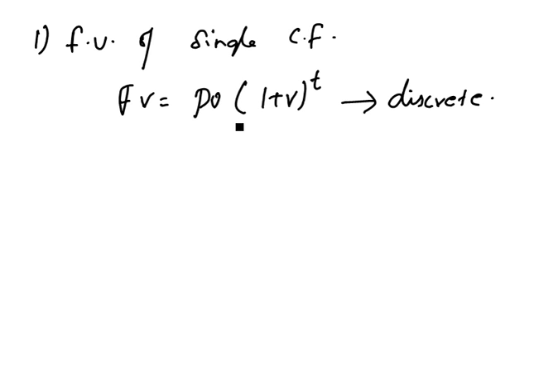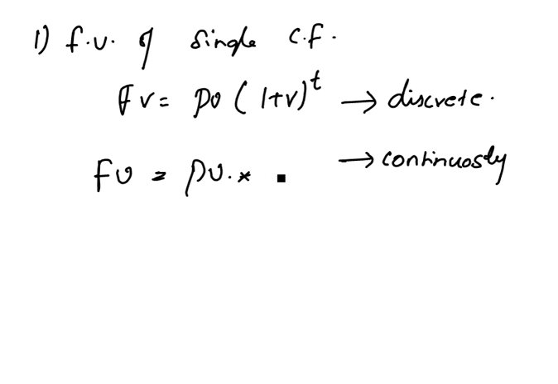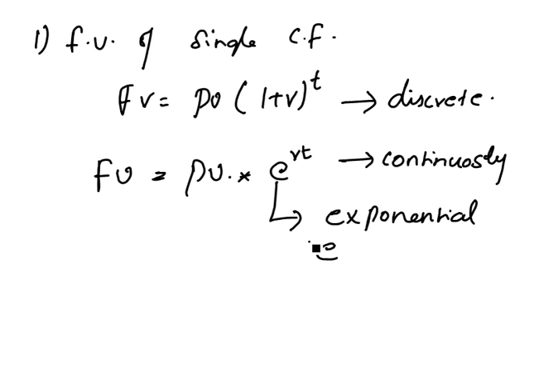But what if the interest is calculated continuously, every second, every minute? Then it is very simple. Future value is equal to present value into e to the power of r t, where e is the mathematical function called exponential. Exponential is a continuous function, and the value of e is 2.7183.